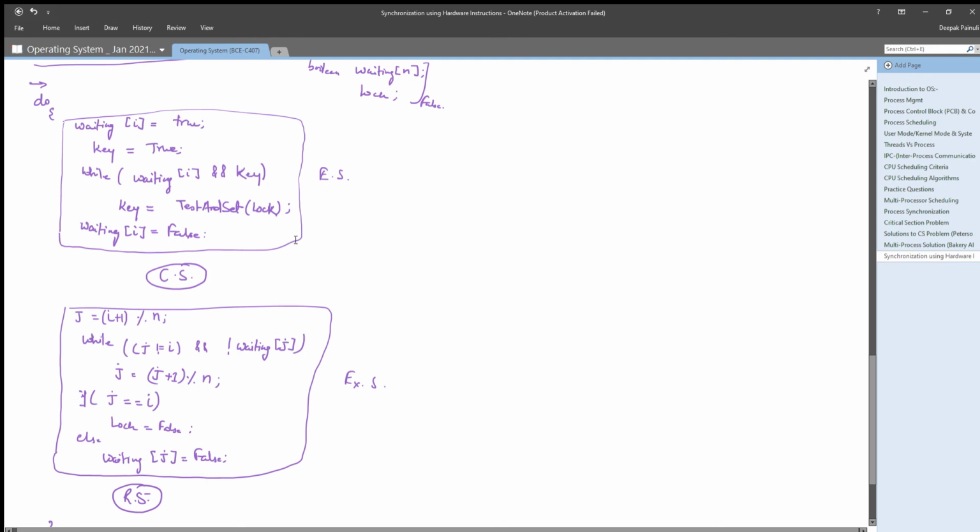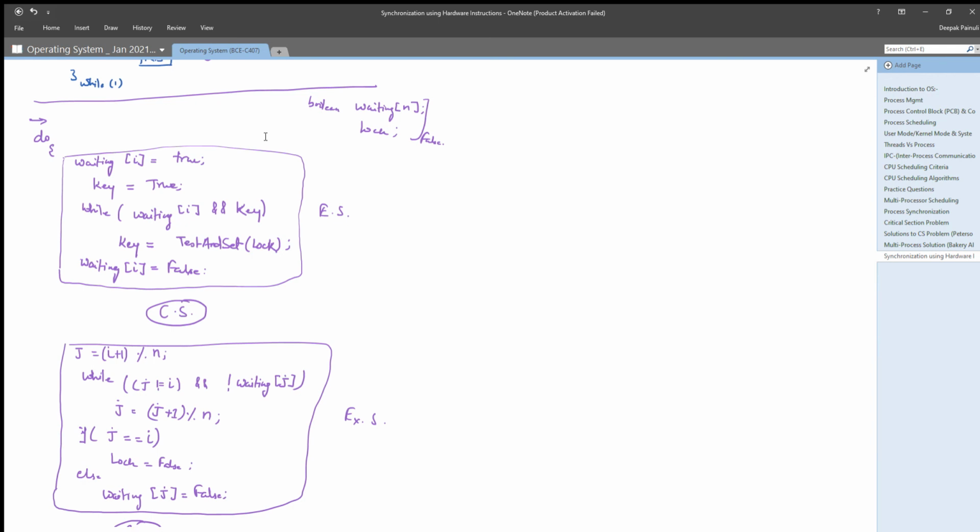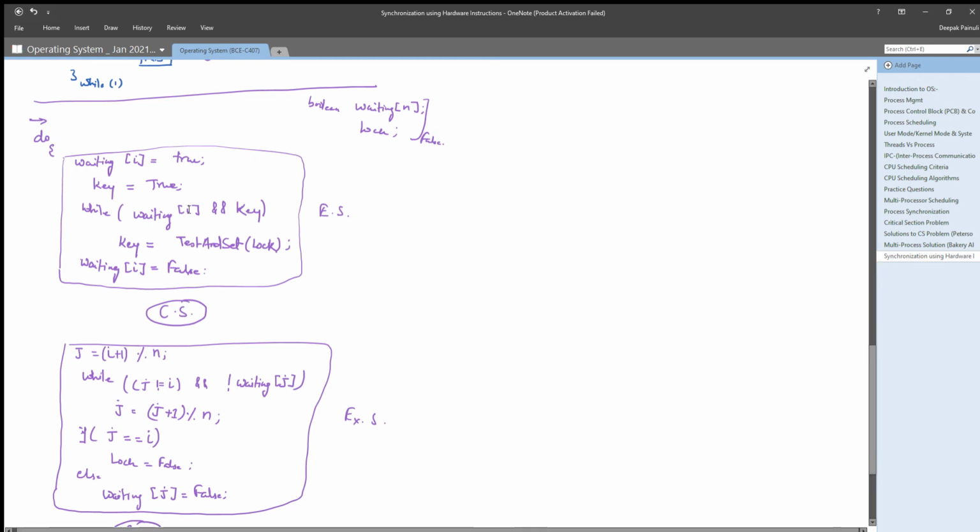So this is the code for the solution for the critical section problem using test and set, right? So here the process will use its local boolean variables key and waiting and the global variable lock, and it will check the value and update the value of key, and according to that it will get into its critical section. And after getting out of the critical section, it will update the value for the rest of the processes, right? So you can understand it.